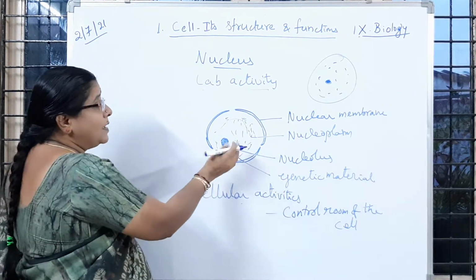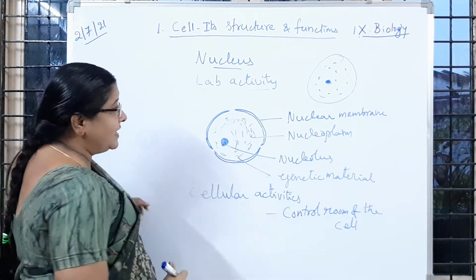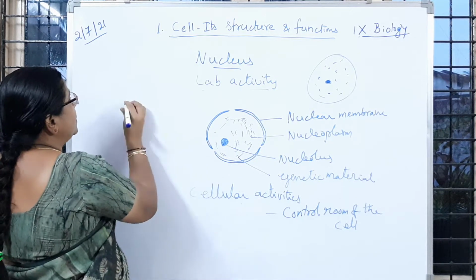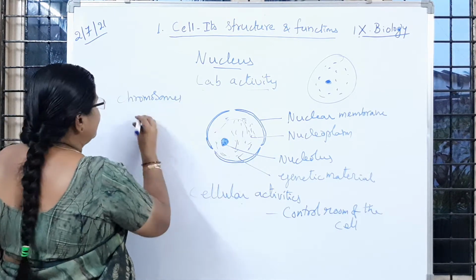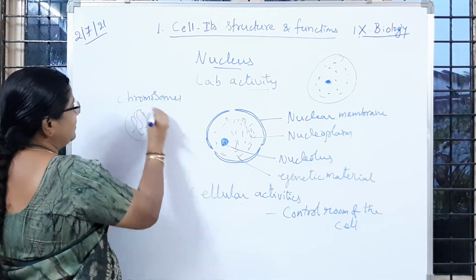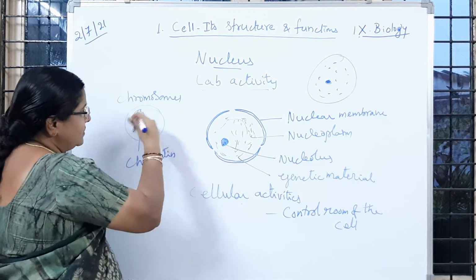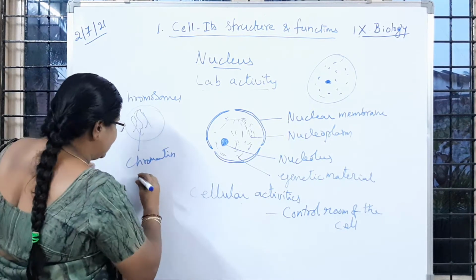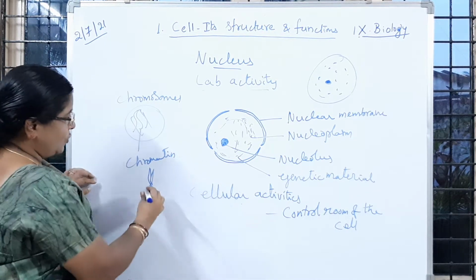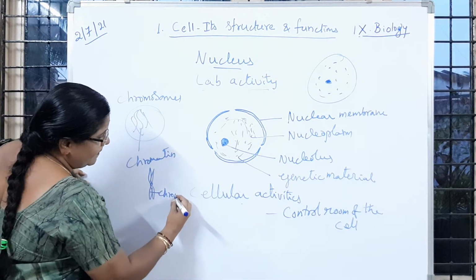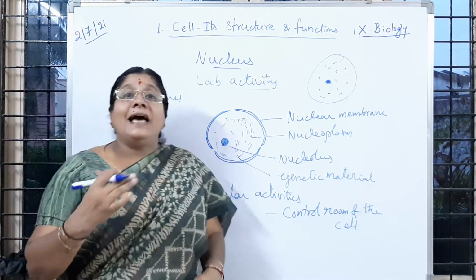Okay, so when the time comes for the cell to divide, the diffuse threadwork-like structure present inside the nucleus will be converted to chromosomes. First it looks like a diffuse threadwork-like structure, which we call chromatin. This chromatin condenses and forms chromosomes. So chromosomes will be like this. This is a chromosome, and this chromosome is going to carry the genes.